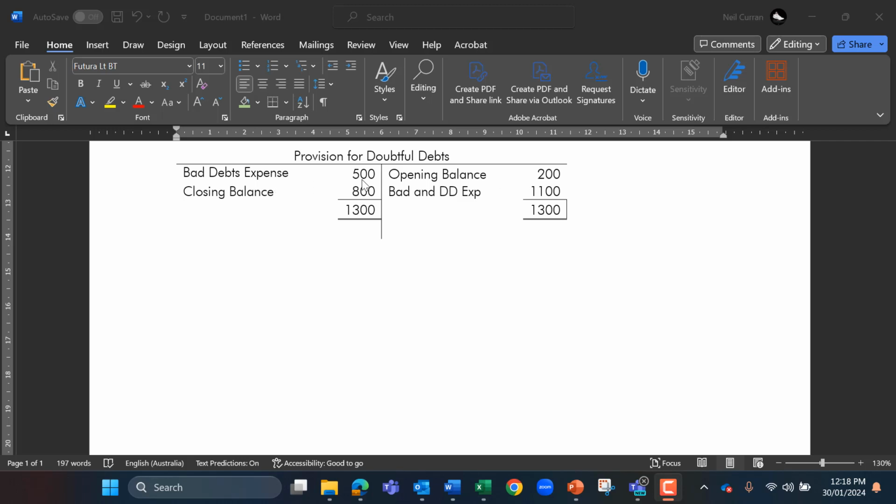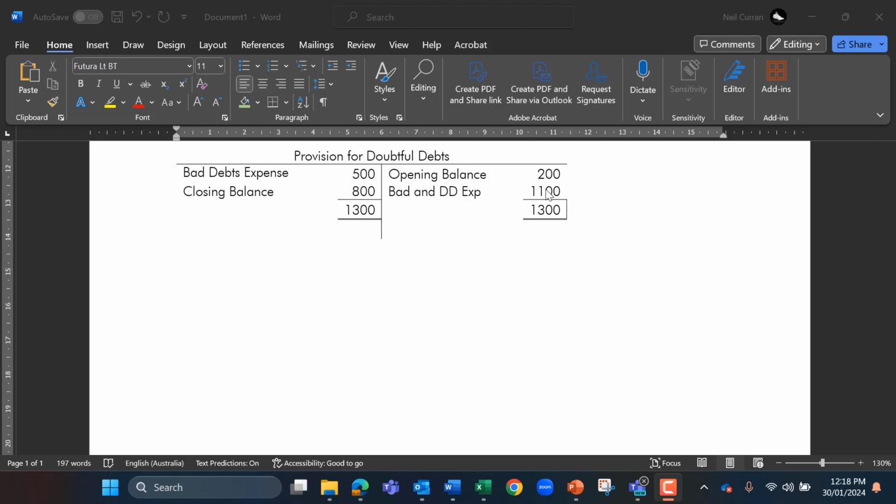This amount here, bad debts expense written off, basically means the business has written off during the year $500 worth of bad debts. And then at the end of the financial period, the business has deemed that future bad debts may add up to $800. So this is the balance of the provision account for the next financial period. This amount here of $1,100 basically means we are providing in this financial year also $1,100 to be written off as bad and doubtful debts.